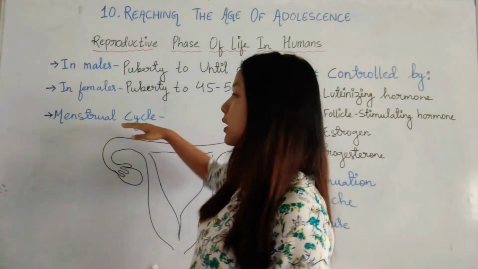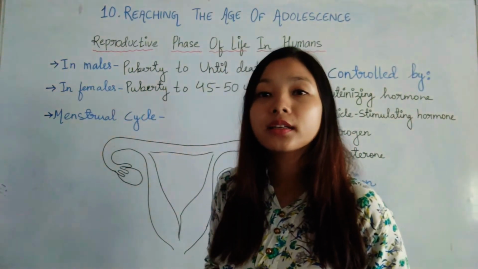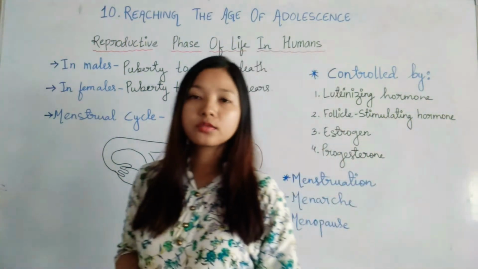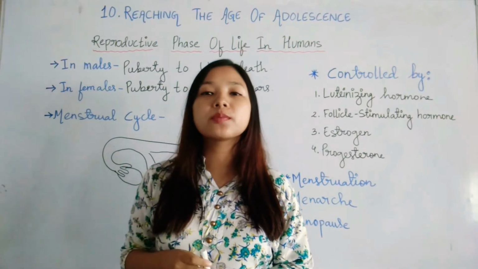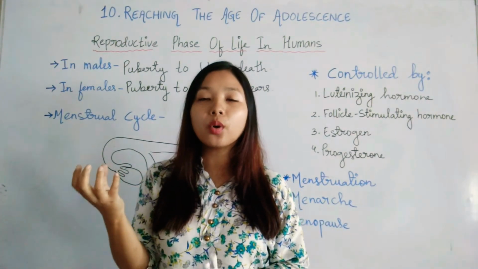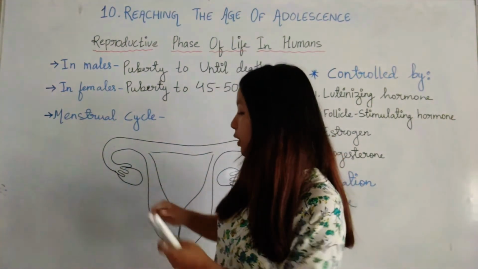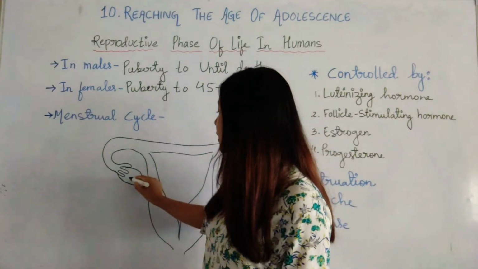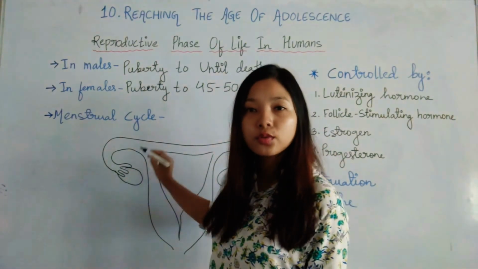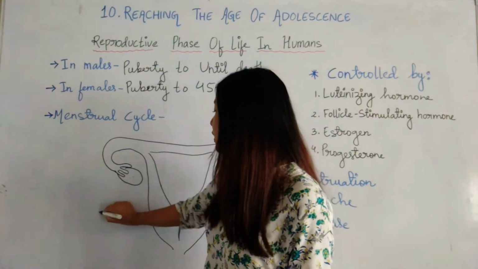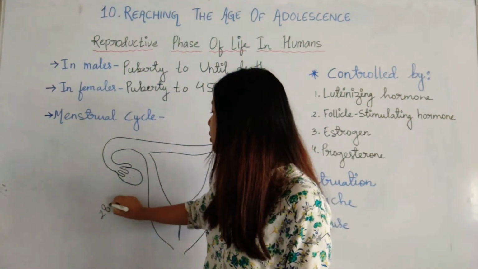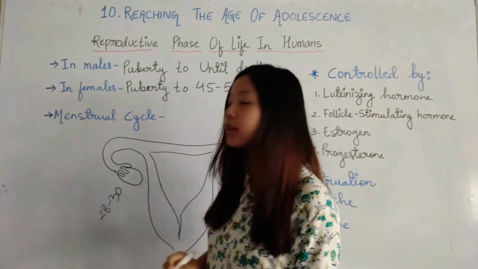Next topic we will see is the menstrual cycle. In the previous chapter, we discussed how fertilization takes place. The female egg or ovum is released from the ovary. For one egg cell to mature, it generally takes about 28 to 30 days.